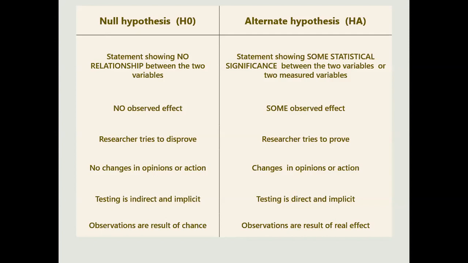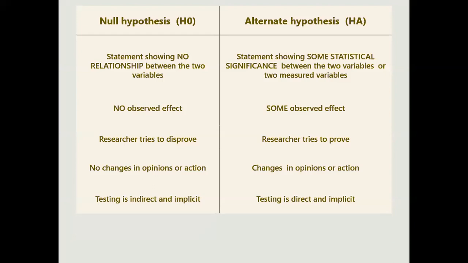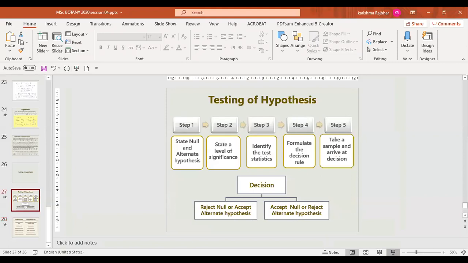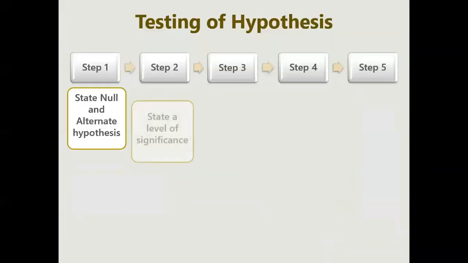Okay, because I know without an example it is a bit hard, but we will go with the example in our next lecture, because we don't have time to calculate and analyze. So just let me know, do you have any problem in these steps, or in your differentiation between null and alternate?